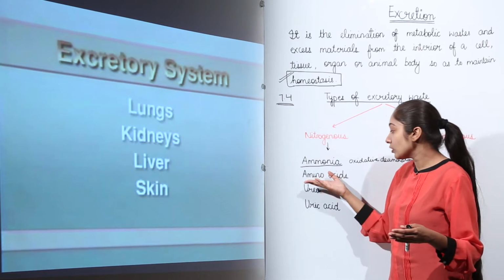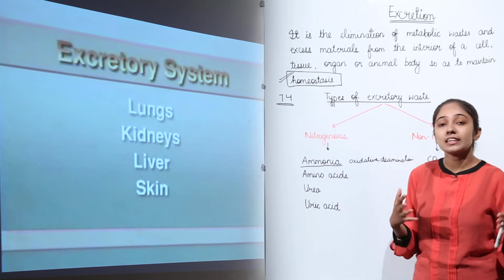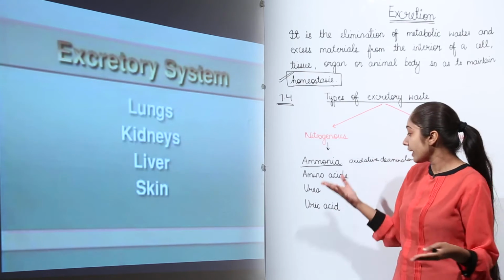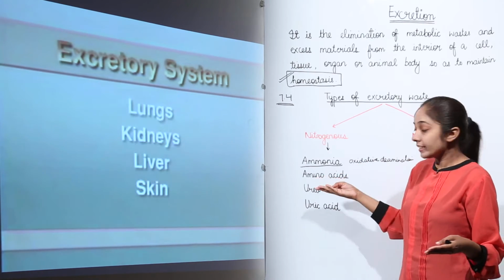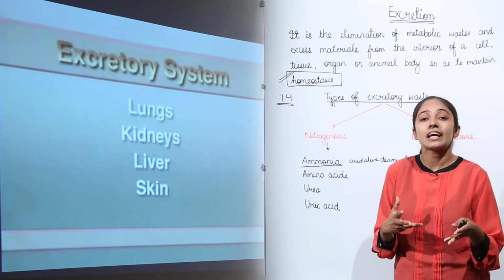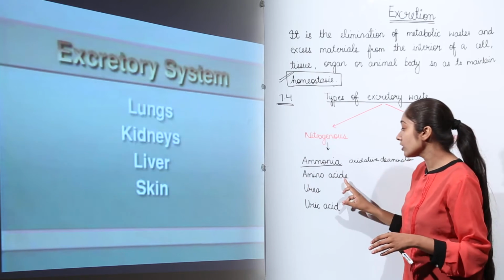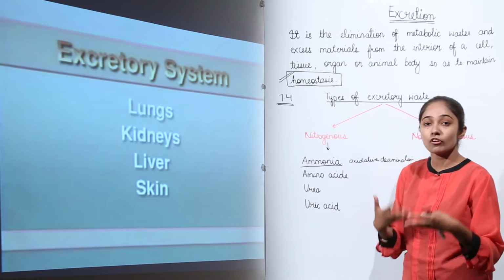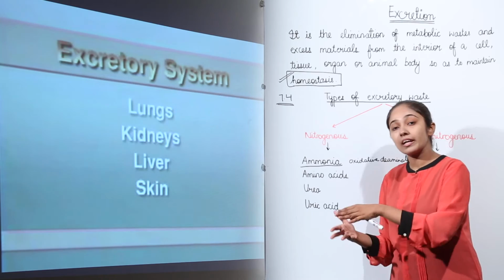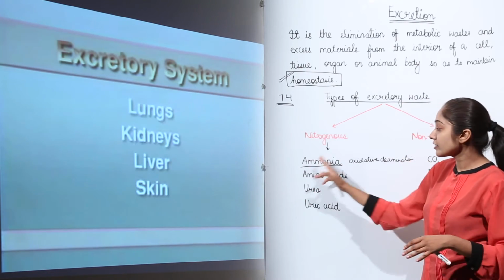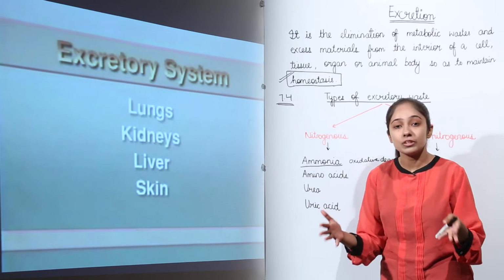Moving on to amino acids. Well, amino acids are not further catabolized. If there is an excess of amino acids, then they need to be removed. This happens in the case of mollusks and echinoderms. In mollusks and echinoderms, these amino acids are removed from the body without catabolization, meaning they are not further catabolized into other products, they are just removed as they are, the excess of amino acids.